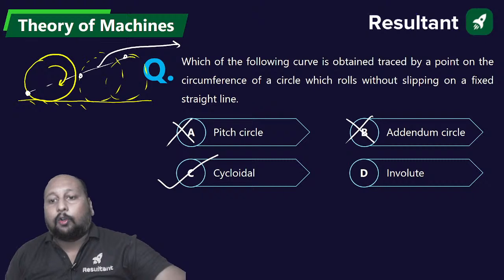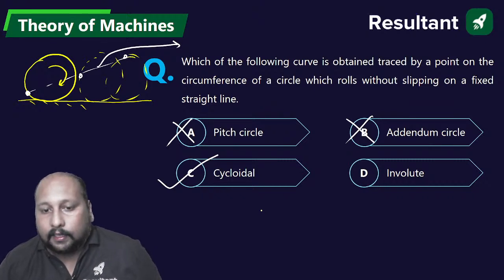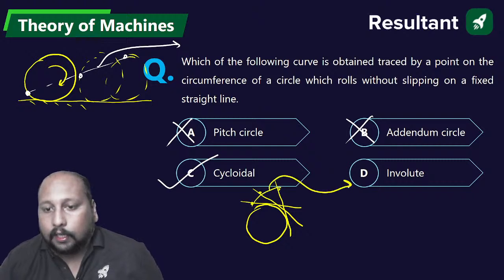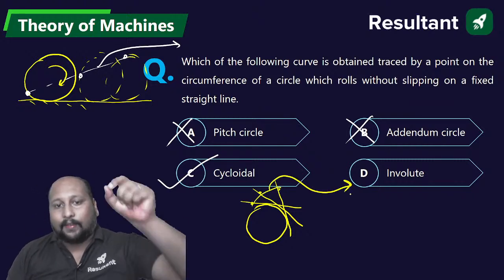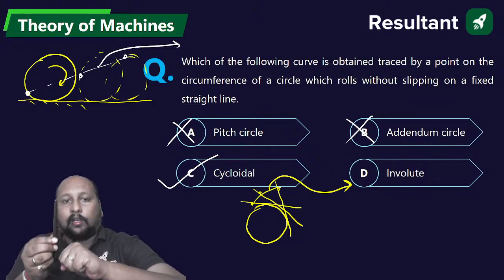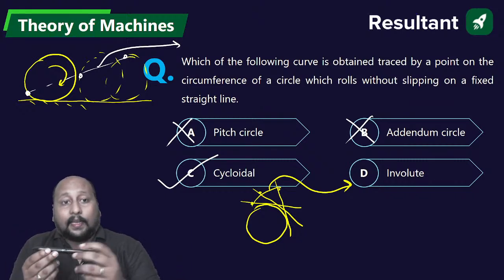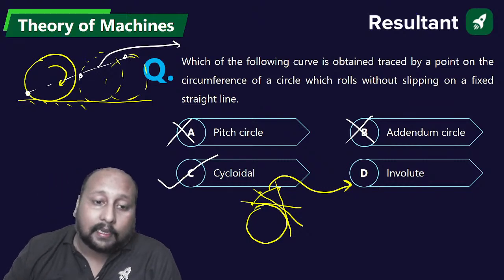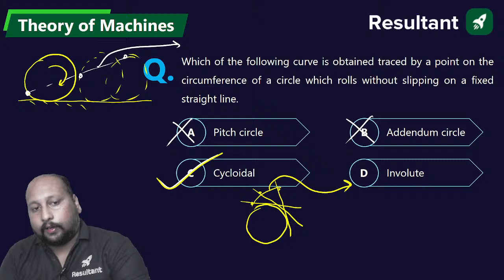Right? In involute, what is happening? In involute, what is there? We have a fixed circle and a line is rolling without slip. If you take the locus of a point on that line, this is your involute profile. We have a fixed circle and the line is rolling without slip; and on a fixed line, if the circle or a disc is rolling without slip, then we get a cycloidal profile. Very good, very good. Next question.